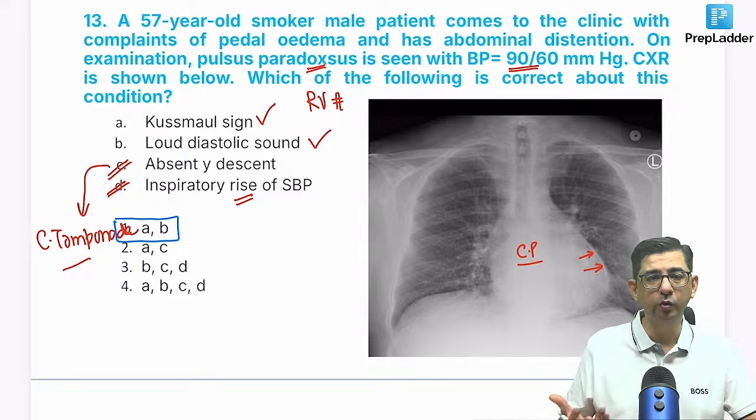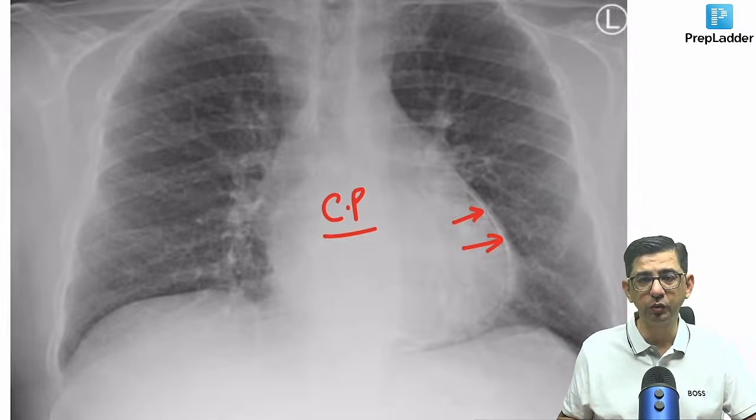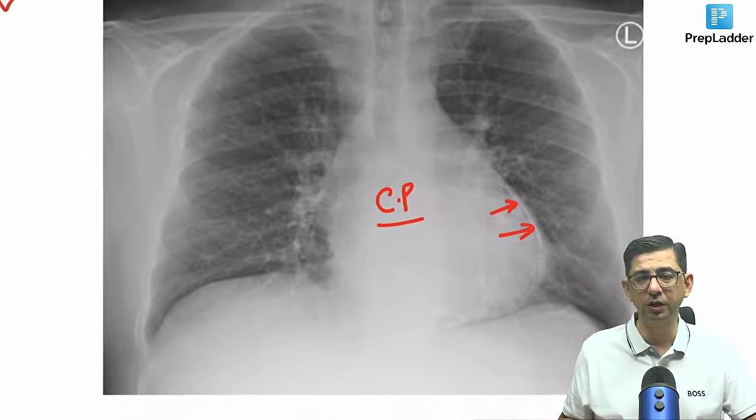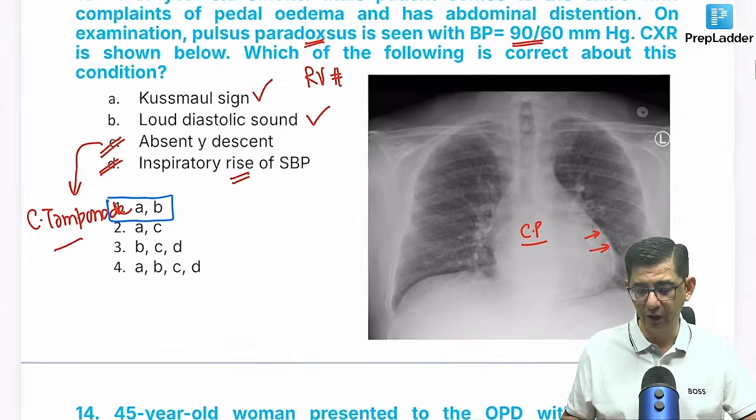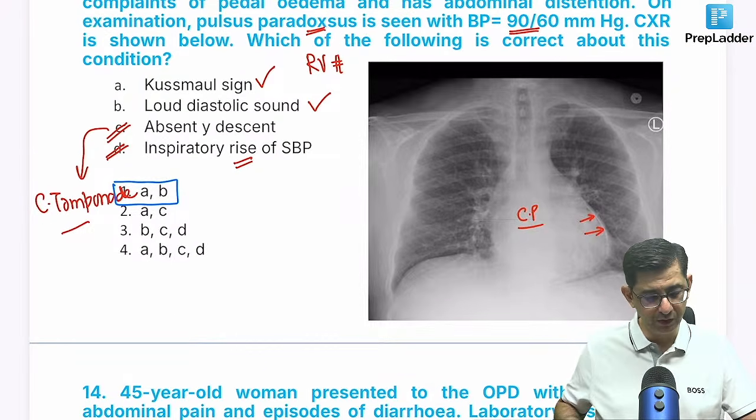All you have to do in this question is not get distracted by the word pulsus paradoxus, and then check out the CT ratio. That is normal. There's a calcification outside the heart, so we'll say constrictive pericarditis, and that's how we move on to the correct interpretation of this question.